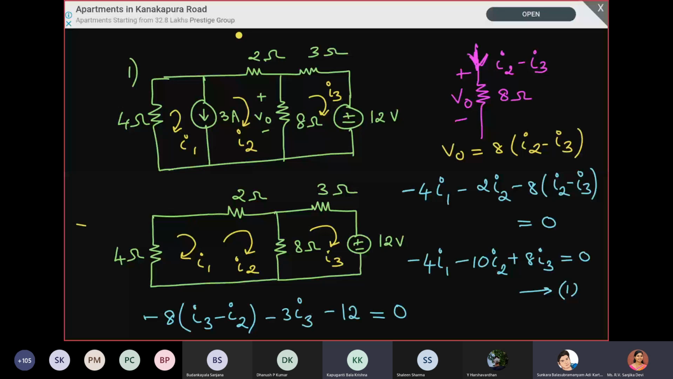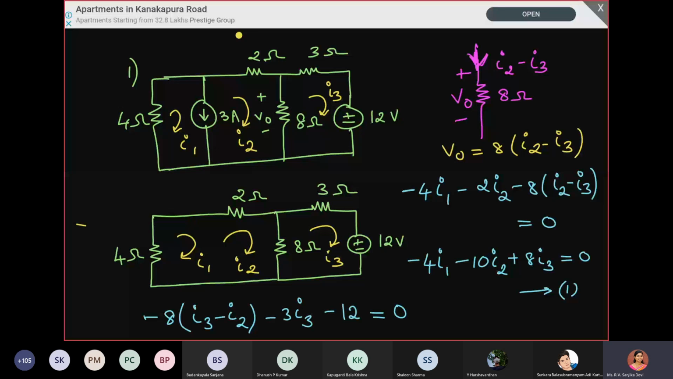No. He is asking a different question. Actually, what he is telling is that the 4 ohm and 3 ampere are parallel to each other. So even if we interchange and draw, it will not create any problem. The final solution will remain the same, but the intermediate equations will change. If you want, you can try doing it by yourself.